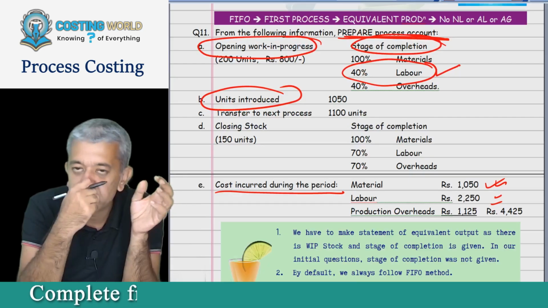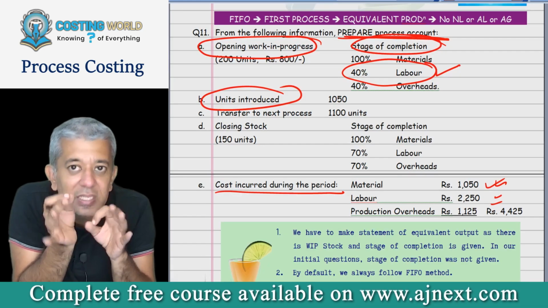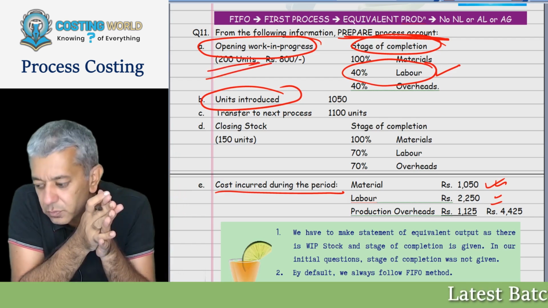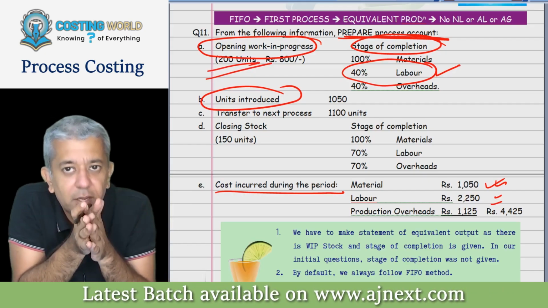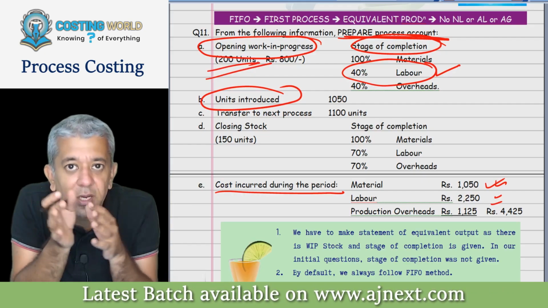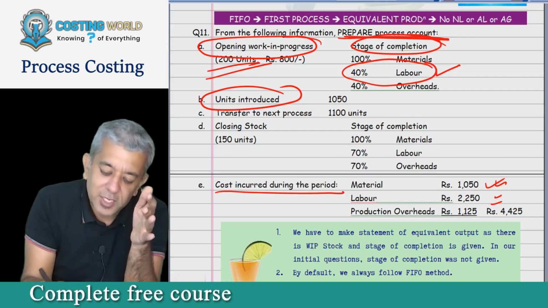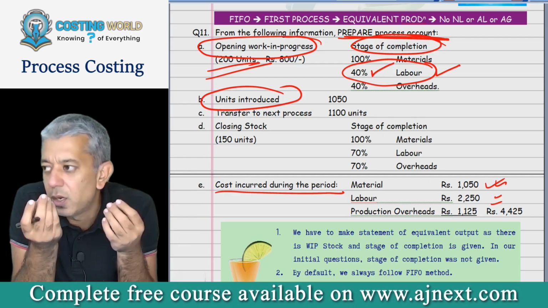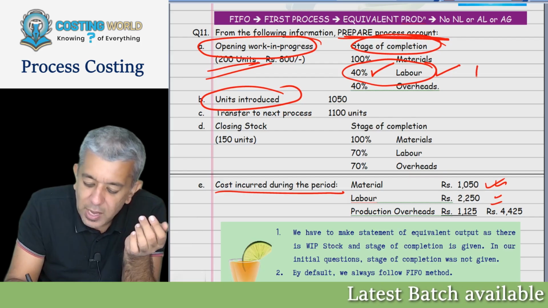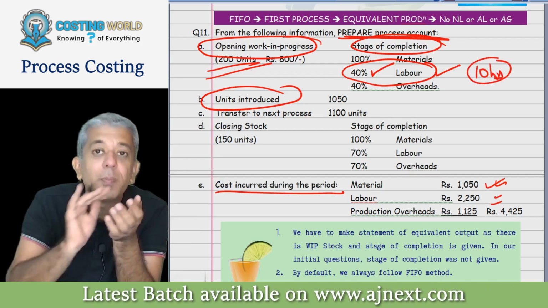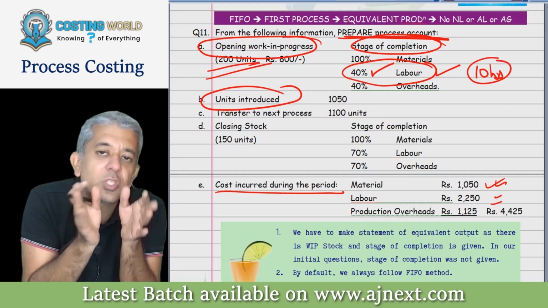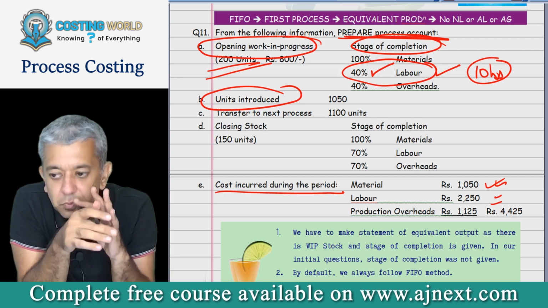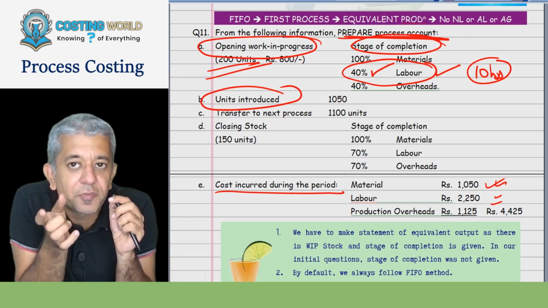Now what does it mean? See, when this period started, you had 200 units in opening WIP. Obviously, WIP means it is not completed, but some work has been done on it. How much work has been done? The worker has worked on it to the extent of 40%. In simple words, if a worker requires 10 hours to make a product fully, out of those 10 hours, how many hours has he put in till now? 4 hours. Is this understood? You understood the meaning of the term stage of completion?